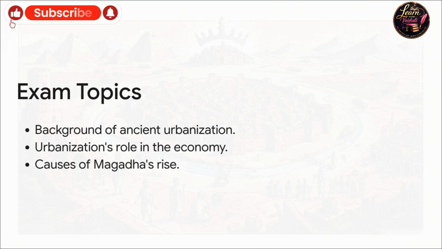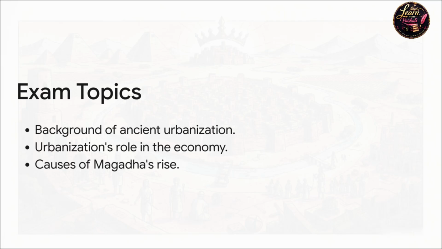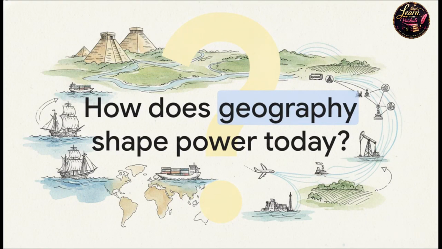And finally, be ready to recount the exact geographical and economic advantages, the abundant iron, the river highways, the super fertile soil that allowed Magadha to rise above the rest as the dominant superpower of its time. We are going to wrap up today's explainer with this final thought. We have seen exactly how fertile soil and iron built one of the greatest ancient empires in human history.